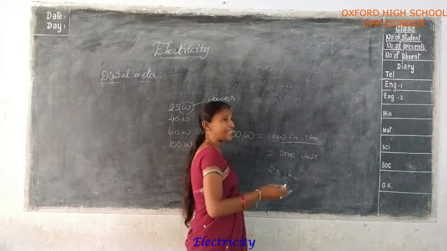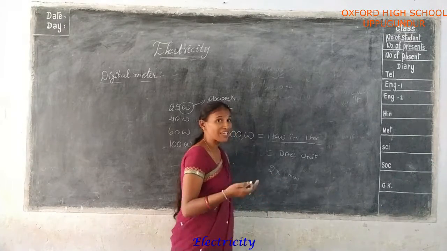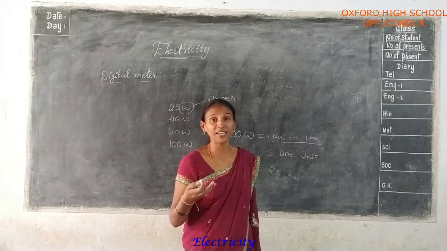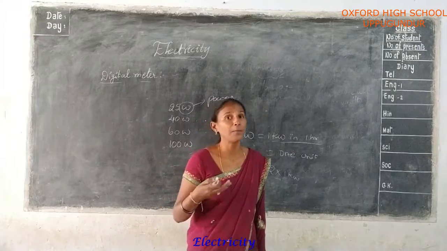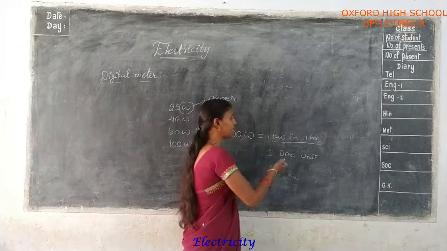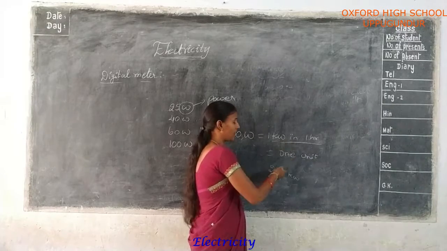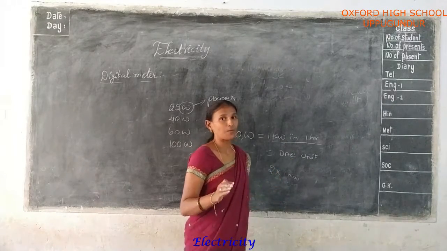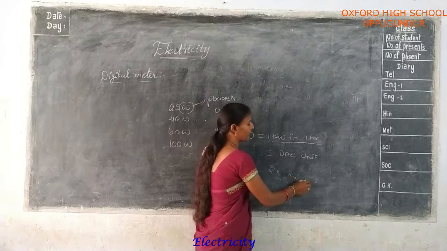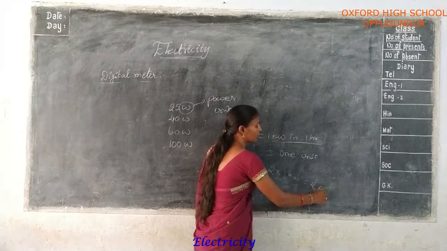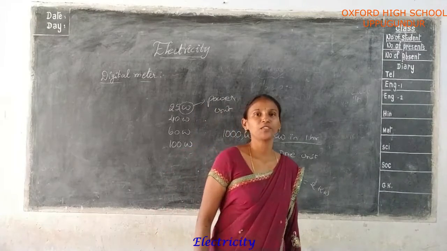So in daily, if you are using 2 hours, you multiply by 2. But is the amount paid daily, day by day, or monthly? You pay monthly only. Here, consider 1 hour of electricity power, and suppose you are using it daily for 2 hours only. Okay, 2 into 1 kilowatt. So finally you are using 2 kilowatts of power daily at home. Okay, you understood?